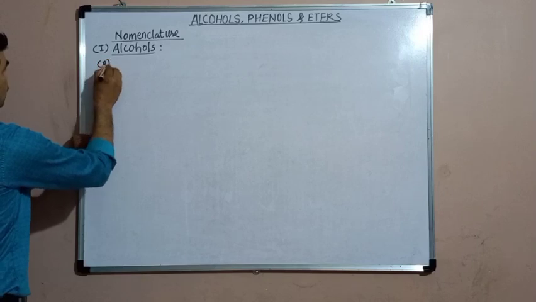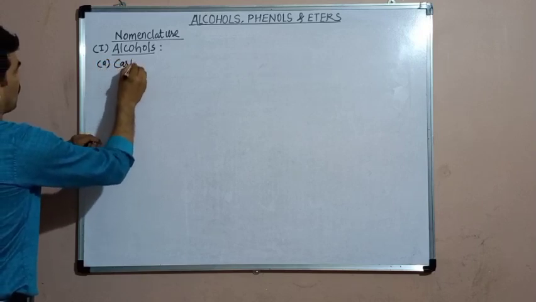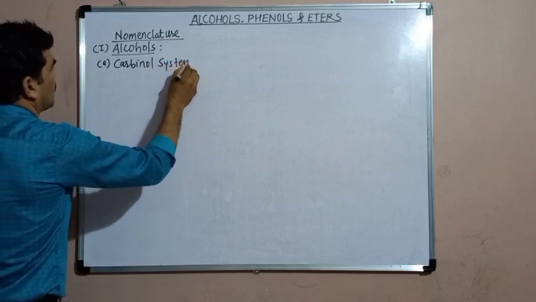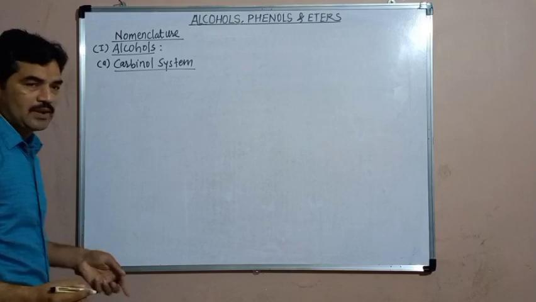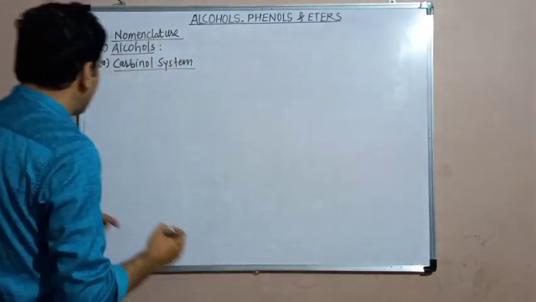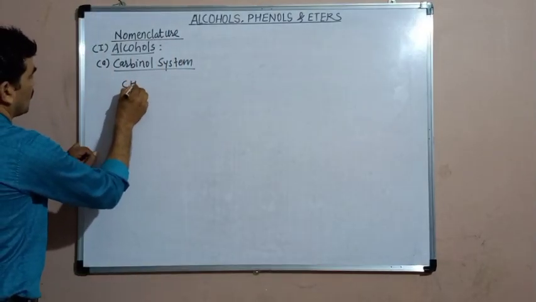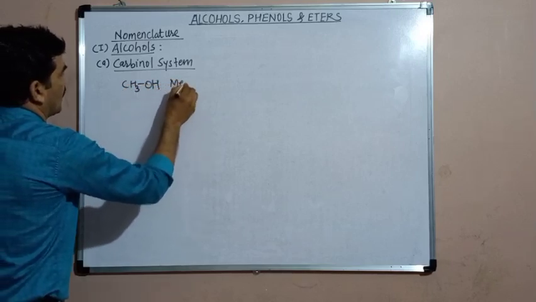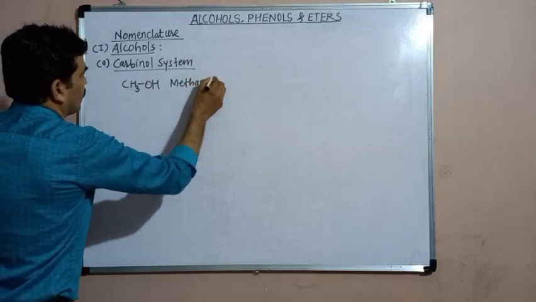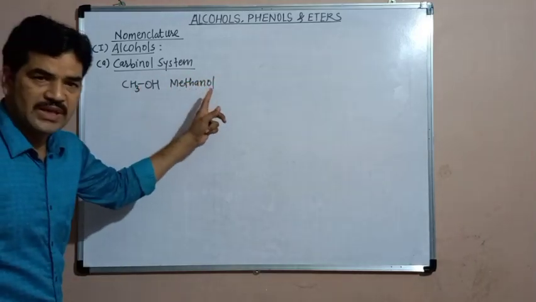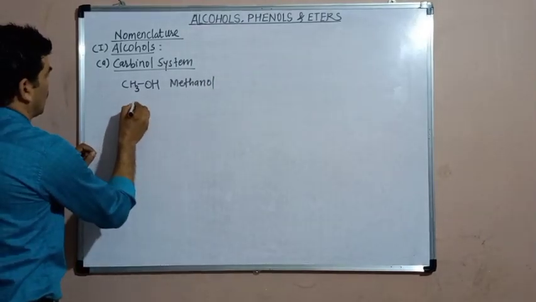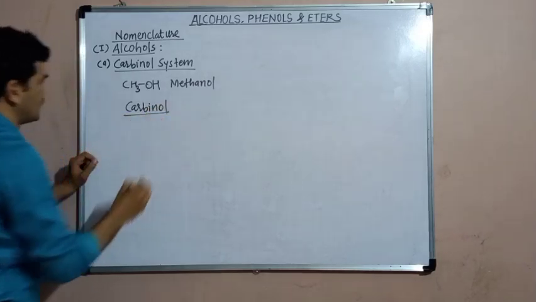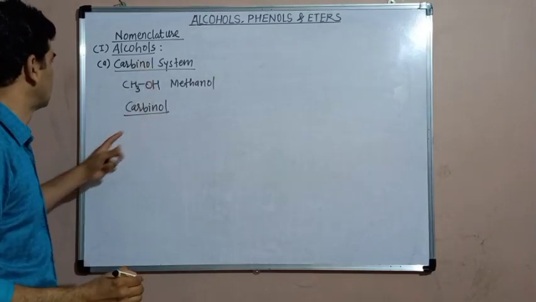Number A, carbinol system. In this carbinol system, the first member of alcohol, that is methanol, is named as carbinol by this system.